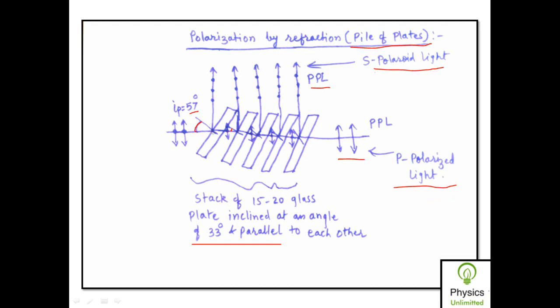So no doubt we can obtain plane polarized light by the phenomenon of reflection. Here we get completely plane polarized light by reflection, and such light is called S polarized light. We can also obtain completely plane polarized light when it passes through a stack of 15 to 20 glass plates by the phenomenon of refraction. Again we obtain completely plane polarized light, and such light is called P polarized light.